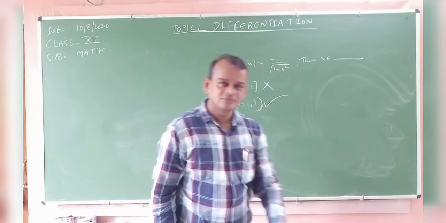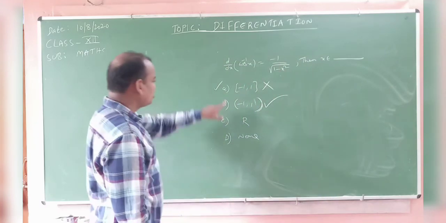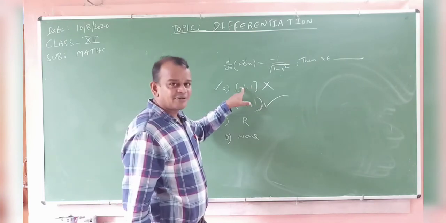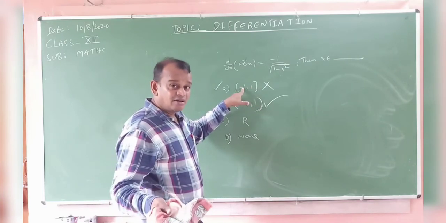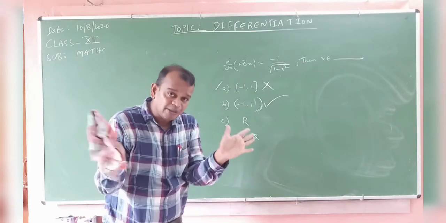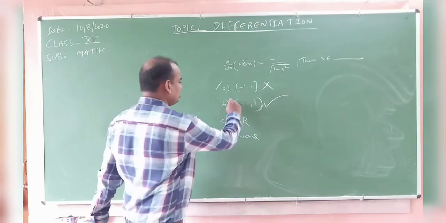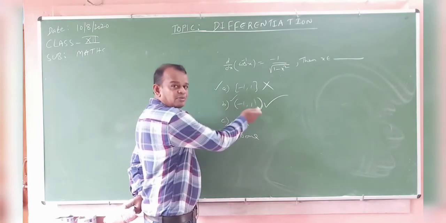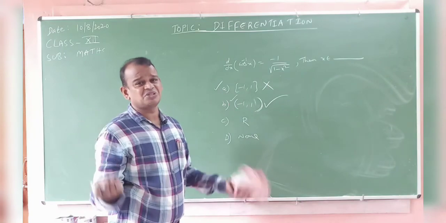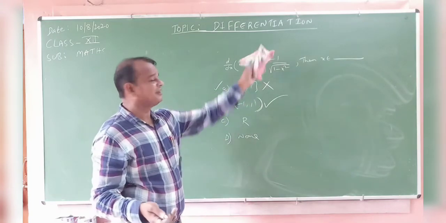Okay? Understood? This is not the right answer. Actually, the domain is this one, open interval minus 1 comma 1. But in the closed interval minus 1 comma 1, is it defined or not? Not. At minus 1 and at 1 it is not defined. Remaining, all the values in between. Minus 1 and plus 1 are not included. Remaining values, how many values in between? Crores of values in between are defined.